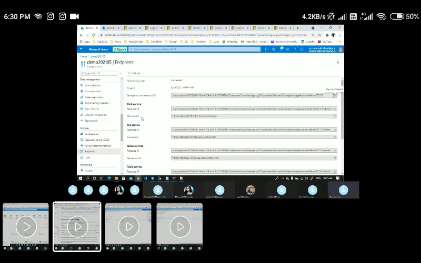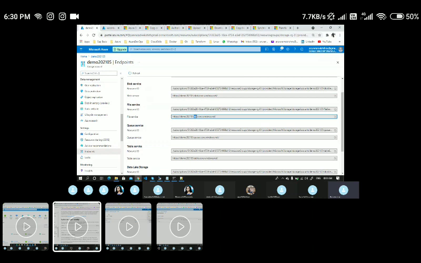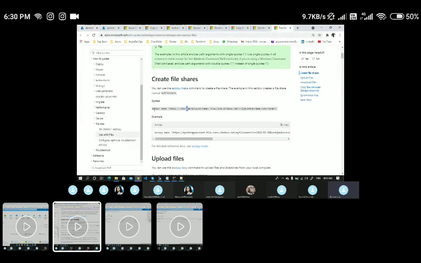If I go back to the endpoints earlier, since I was working with a blob, I had chosen the blob endpoint, which is why it comes as blob here. So this time, if you wanted to do the same activity, you have to take this particular file share endpoint. Here it will be coming as a file. So same thing, azcopy make.